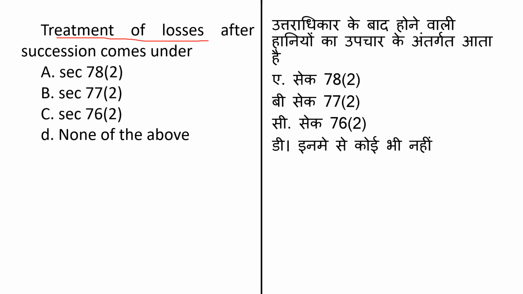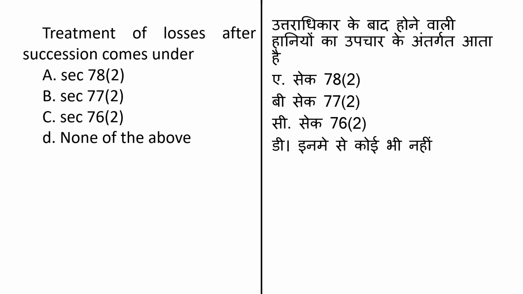Treatment of loss after the succession comes under, and the options given are section 78 clause 2, second option is section 77 clause 2, third option is section 76 clause 2 and the last option is none of the above.